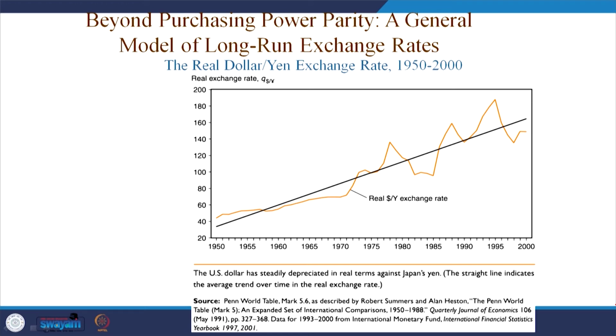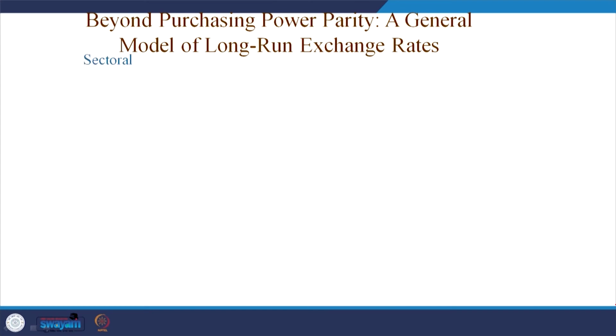Okay. Then the US dollar has steadily depreciated in real terms against Japan. Because the value is steadily rising, that means against the yen the value of the dollar is depreciating. The straight line indicates the average trend growth over time in the real exchange rate. I think this is taken from the Quarterly Journal of Economics, mentioned in Krugman's book.